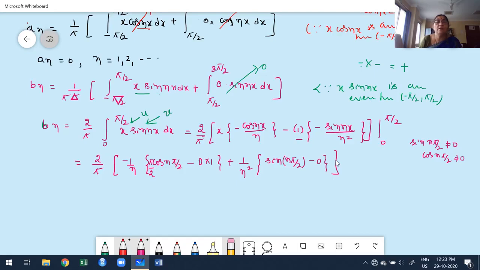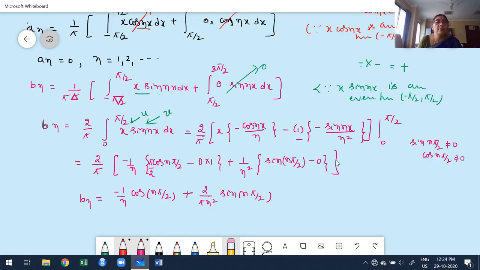Now I have to simplify this. Once you multiply by 2 by pi for each and every term, the 2 cancels, pi cancels, giving minus 1 by n into cos of n pi by 2. Please try to understand that I have to multiply by 2 by pi, the 2 is cancelled, minus 1 by n cos of n pi by 2, plus, multiplied by 2 by pi, we get 2 by pi into n square into sine of n pi by 2. This is the value for Bn.